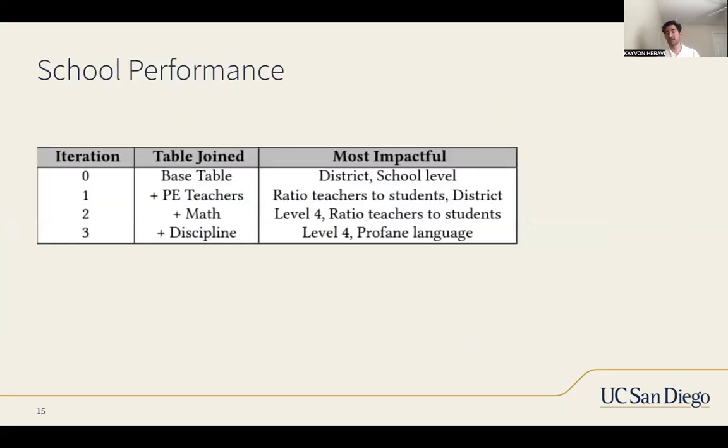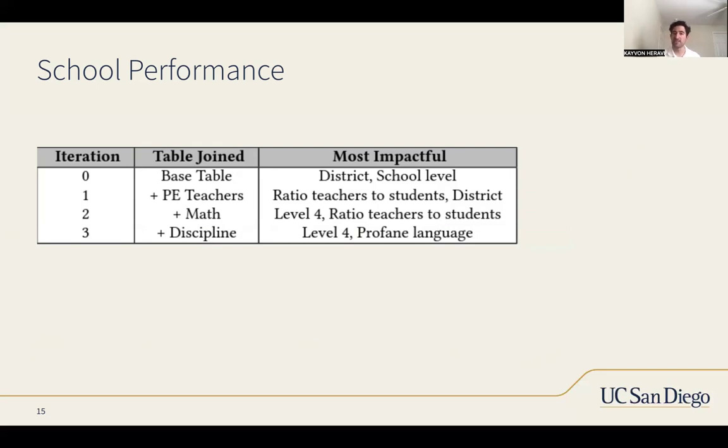And for another scenario that we did, just to show the final results, we have our iterations here. We start wanting to find out what is a good indicator of school performance. We have our base table and we find that the district and your school level are the most impactful for your school performance. Then when we do these recursive joins after applying our DEMA pipeline, we get that in our PE teachers table, the ratio of teachers to students is the most impactful, along with our district.